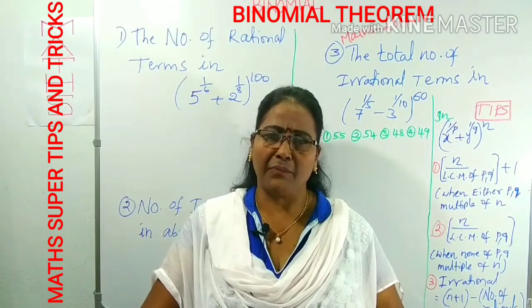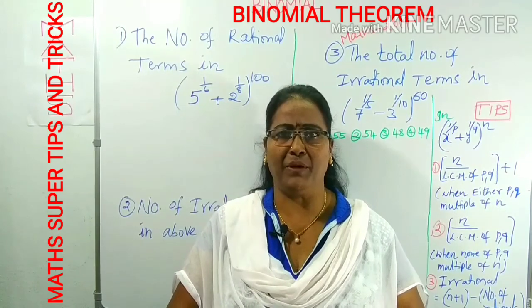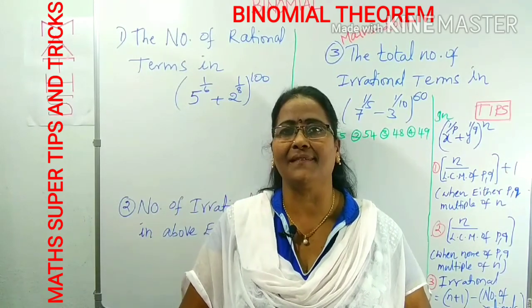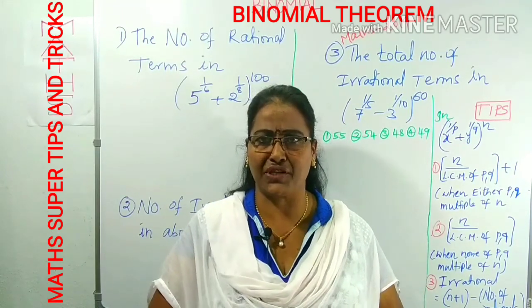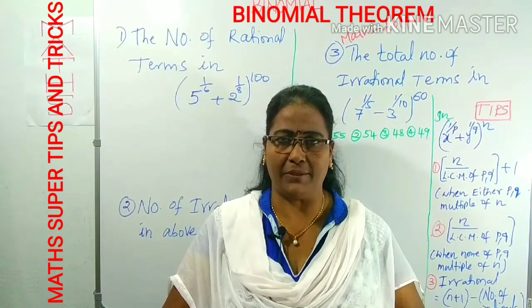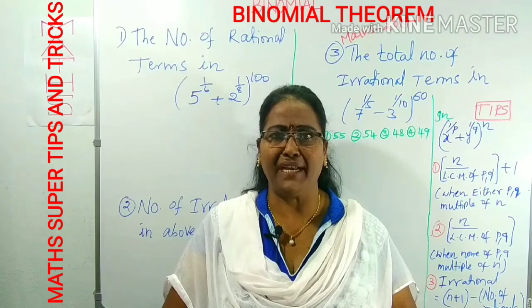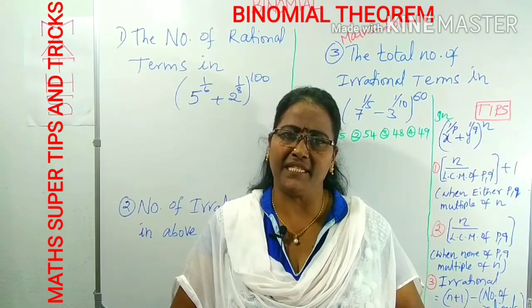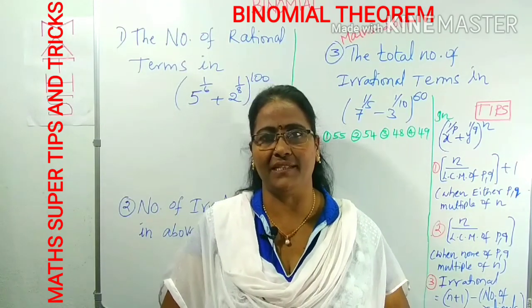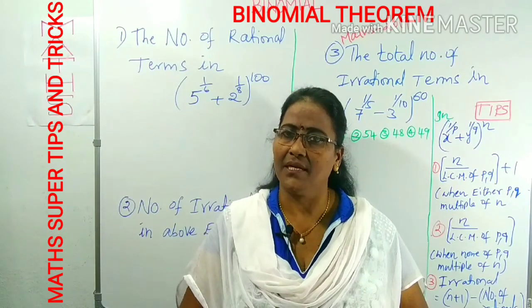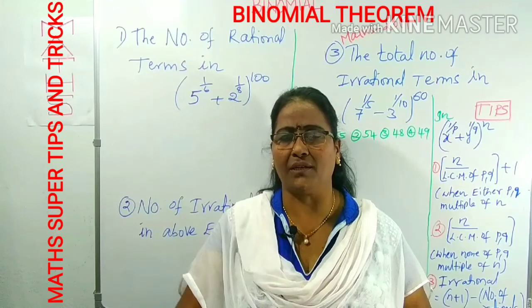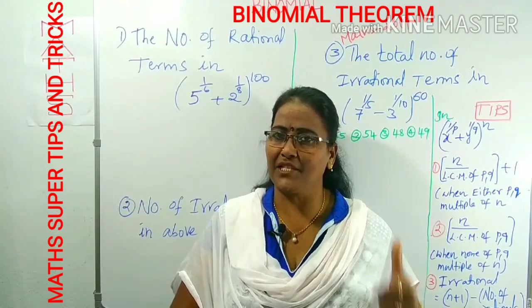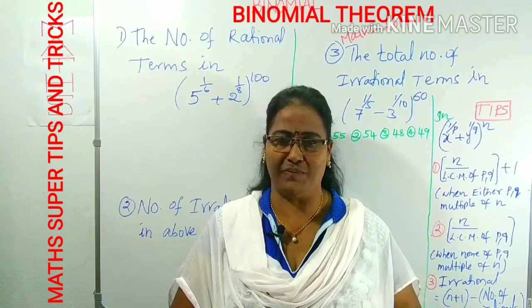Maybe some coefficient relations, maybe the coefficient of x power k will be asked, maybe independent of x you may be asked. You also have to know the relations of coefficients. Part 3 is infinite series, when the binomial expansion is an infinite series, you have to focus on that also. All these points are very important to follow the topic entirely, subjective-wise as well as objective-wise.